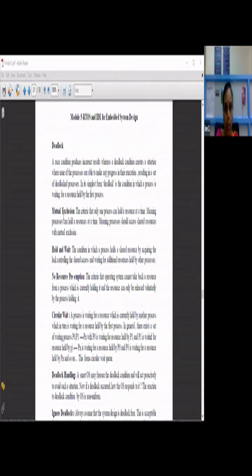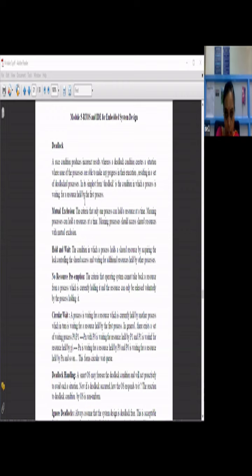We have some important definitions to see here with respect to the operating system. The very first word is deadlock. I think you would already have learned in the operating system subject what deadlock means.